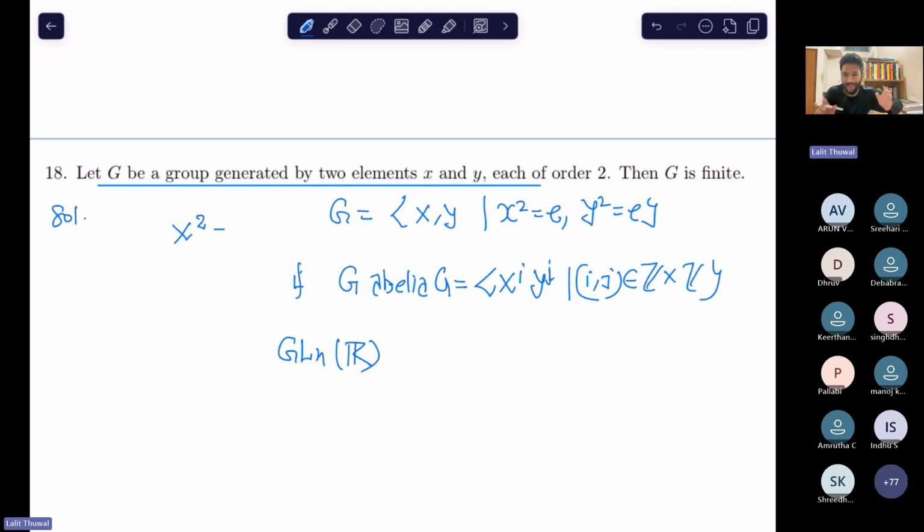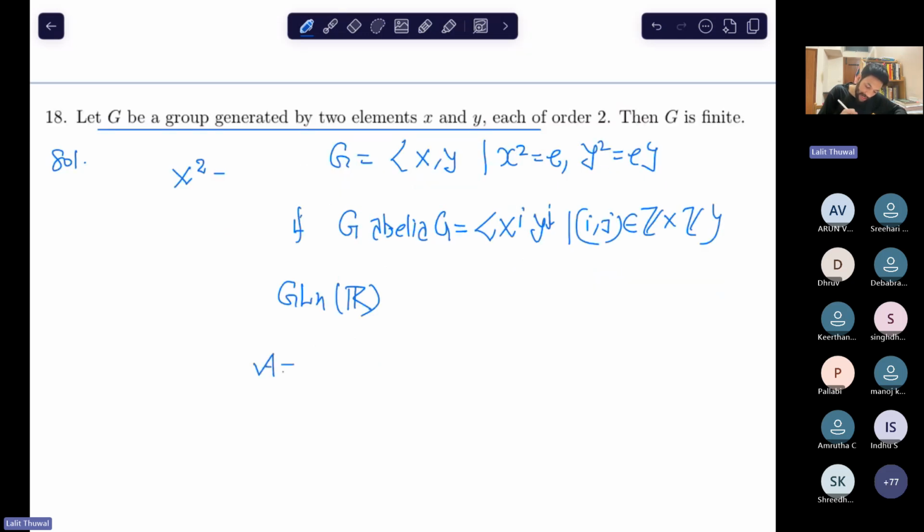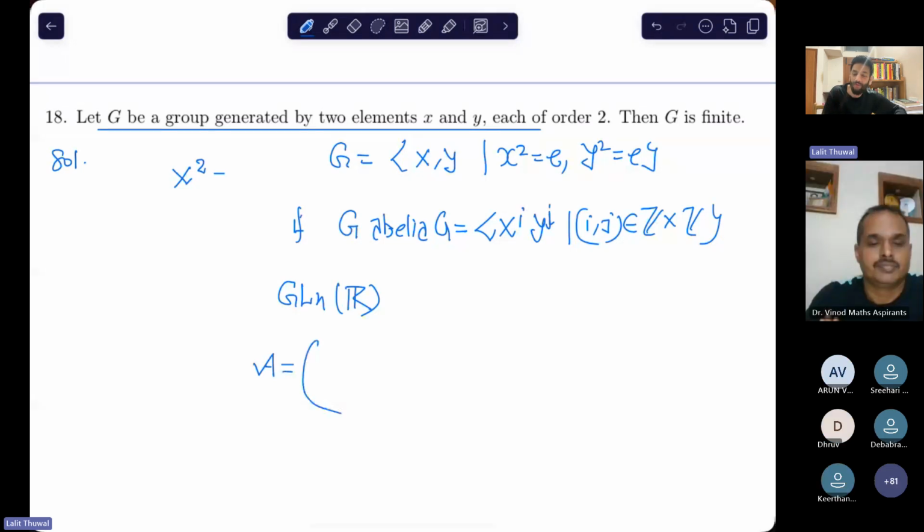So how do you start? You start picking from some examples of groups. You pick abelian groups, but that would not work, because you know that abelian groups will not work here. So once you see that, think about some non-abelian group. The group must be infinite, right? So GL n R is a non-abelian group. So can we take some elements of order two? What is the idea? Our idea is that we pick two elements of finite order and their product is of infinite order. Obviously, that can be, right?